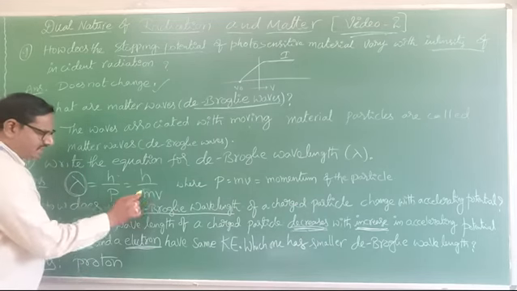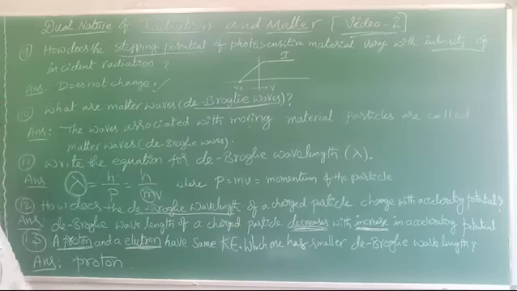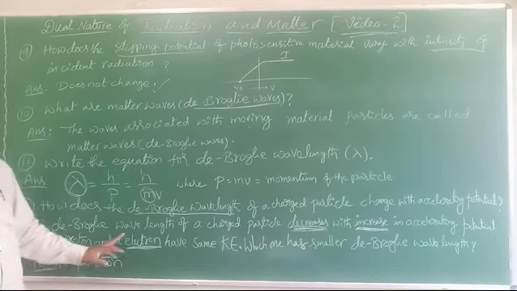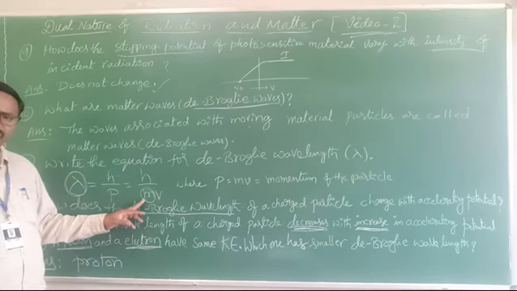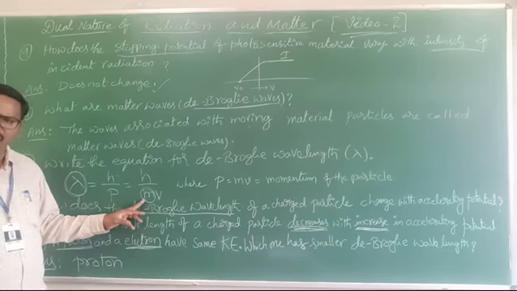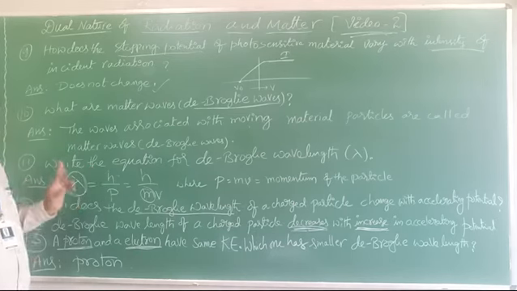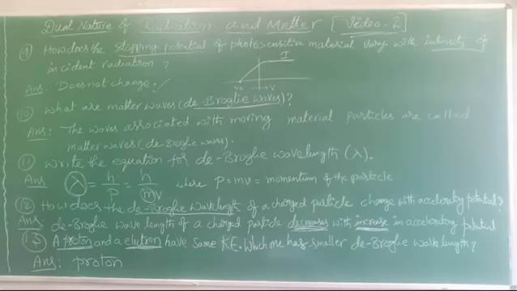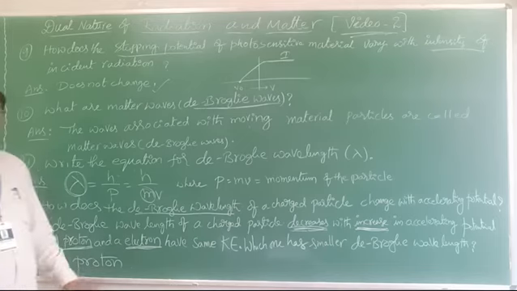The mass of a proton is more compared with an electron. Whichever has more mass has less wavelength, according to this inverse relation. So the proton has the smaller de Broglie wavelength.